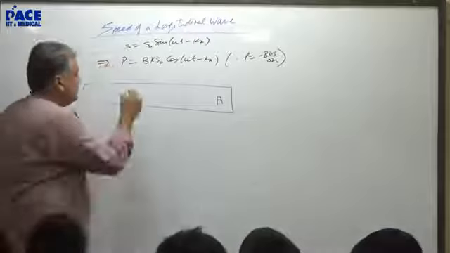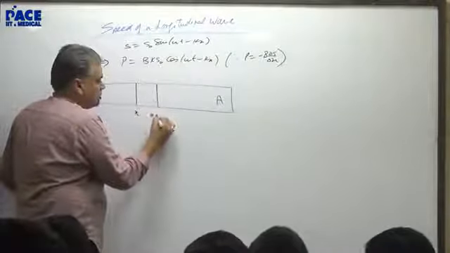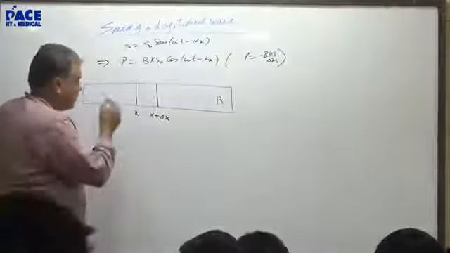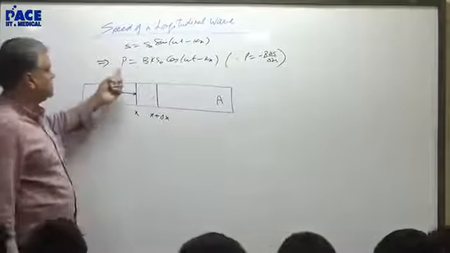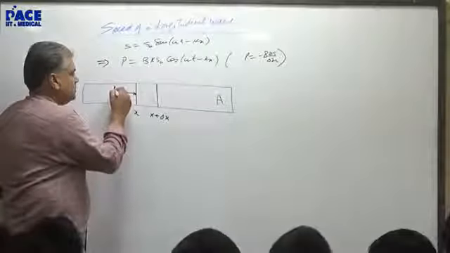Now, let us take the element again, the one we focused on last time. Then, what is the pressure on this element from this side? At x, the pressure is P. So the actual pressure will be P0 plus P.